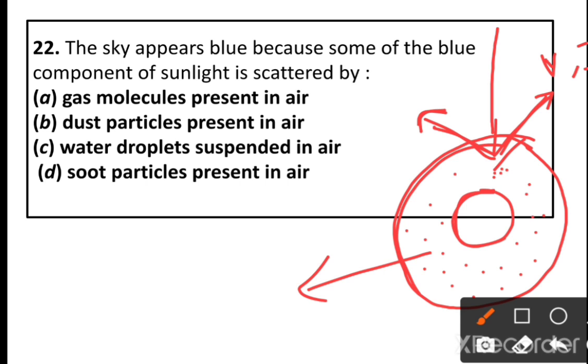Comparing to the dust, water droplets and soot particles, the size of the gas particles is very small. The smaller size particle always scatters the least wavelength color. Which colors have the least wavelength?